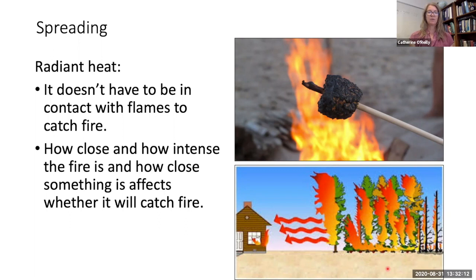Think about roasting marshmallows near a flame. That marshmallow can burst into flames even though you didn't put it directly in the fire. This is another way that some houses might catch fire in a wildfire. If they're close to very intense and hot flames, the heat itself might cause the house to catch on fire.